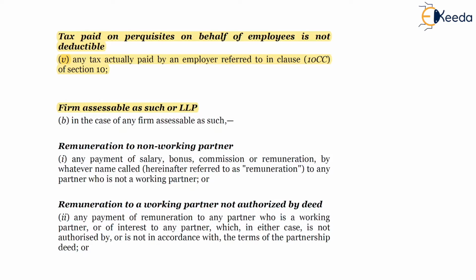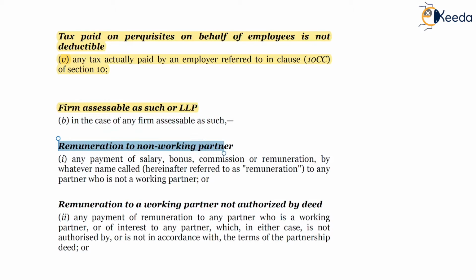Remuneration is salary, bonus, commission, interest, which is paid by the firm to the partner. Anything which is disallowed in the hands of the firm under section 40B will be taxable in the hands of the firm, and accordingly it won't again be taxable in the hands of the partner. Anything which is allowed as deduction to the firm will be taxable in the hands of the partner. Section 40B, in the case of any firm assessable as such, includes LLP as well.